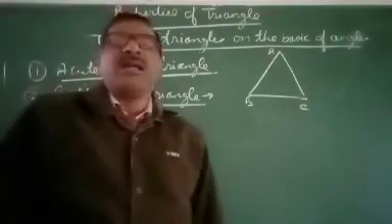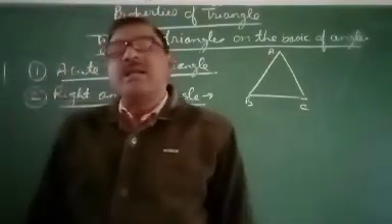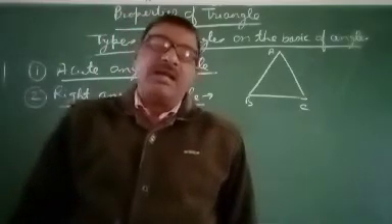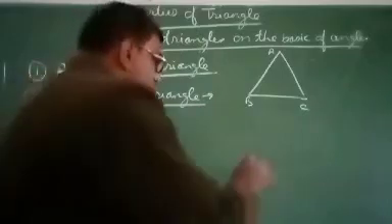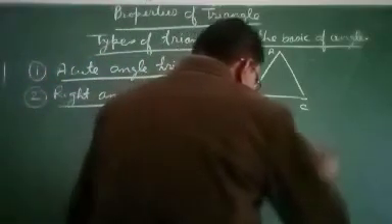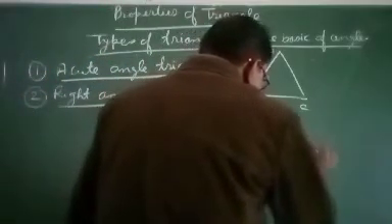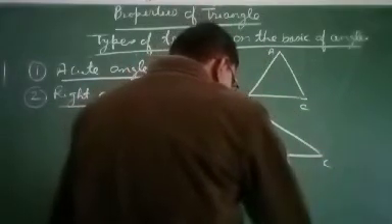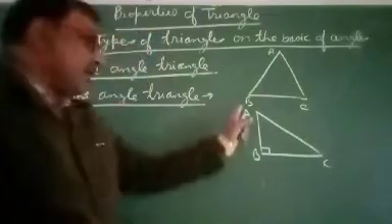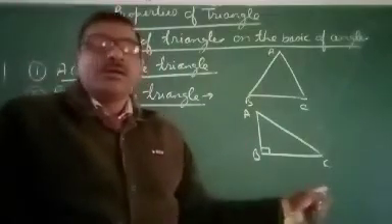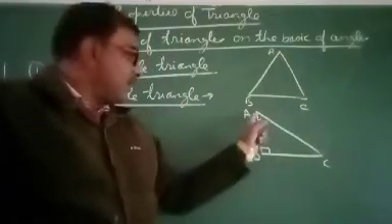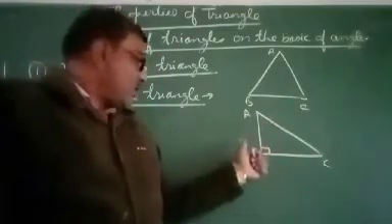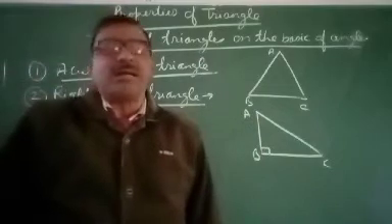It means triangle in which one angle is right angle. So, if you consider a triangle ABC, this is right angle triangle because you see in this triangle angle ABC is 90 degree. So triangle ABC is right angle triangle.